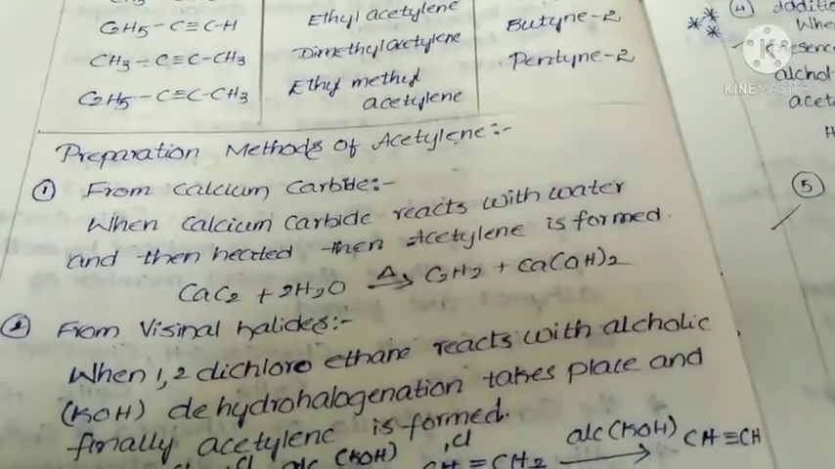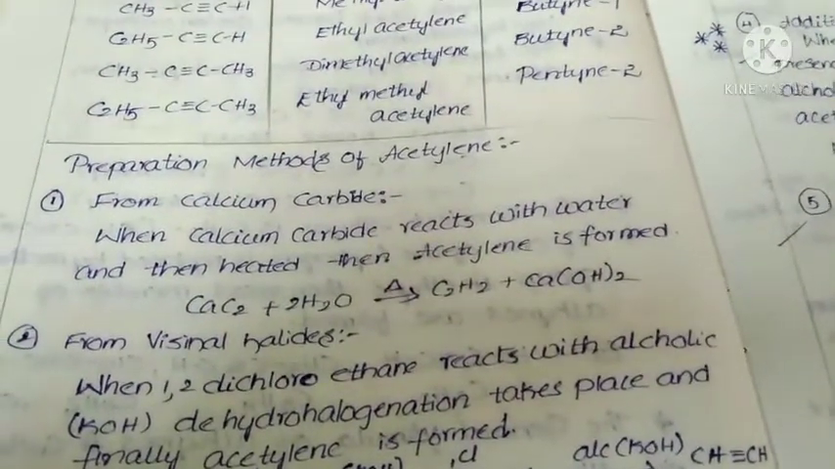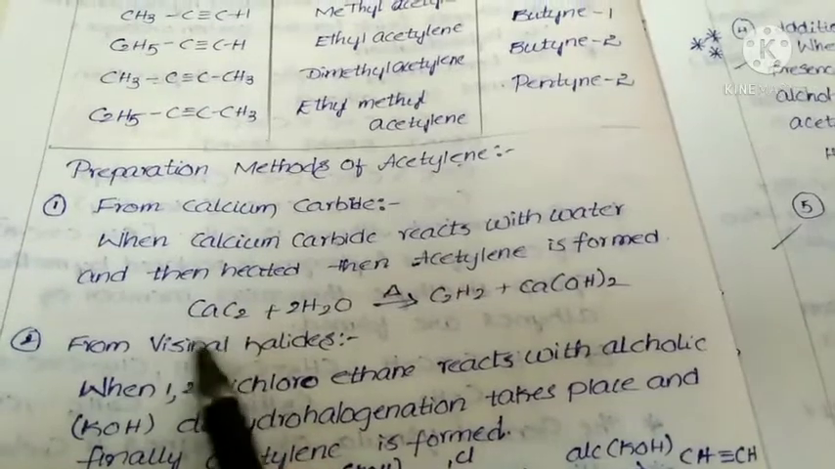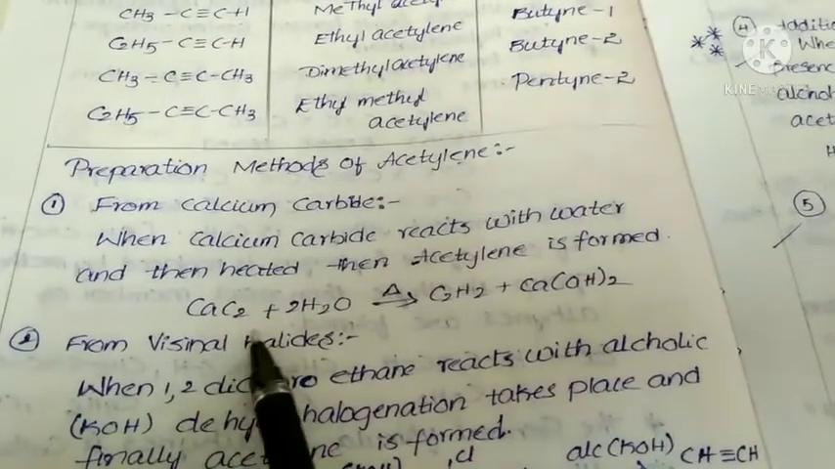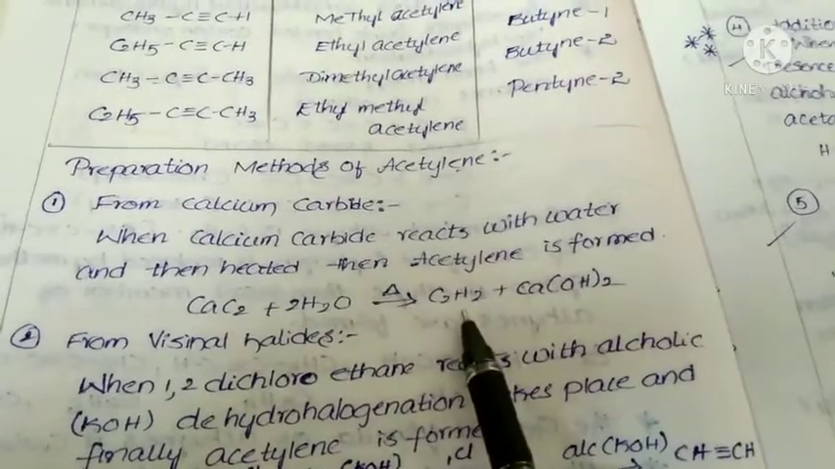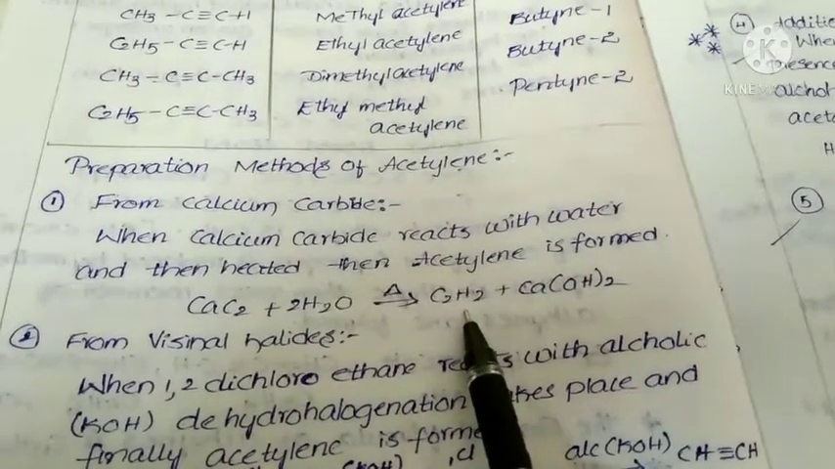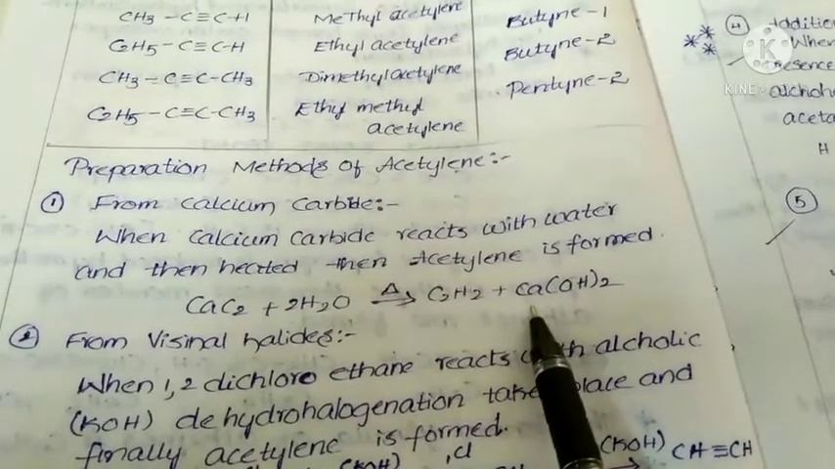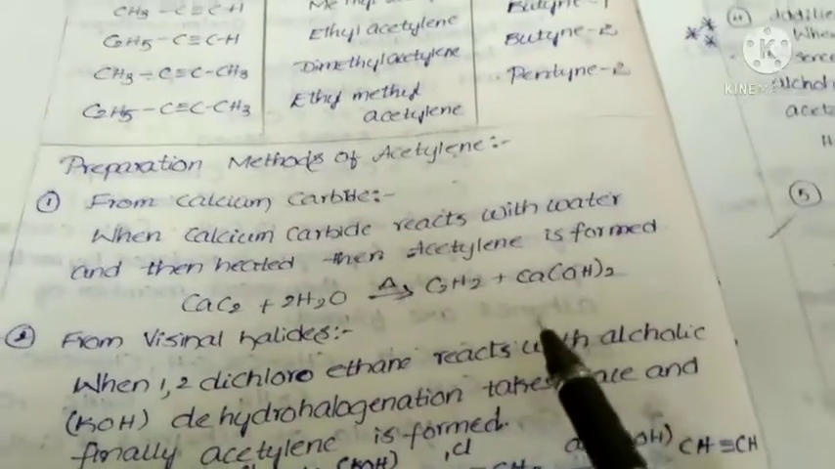So what is the point here? How to make acetylene, students? Whenever calcium carbide reacts with water, then we get acetylene along with calcium hydroxide.